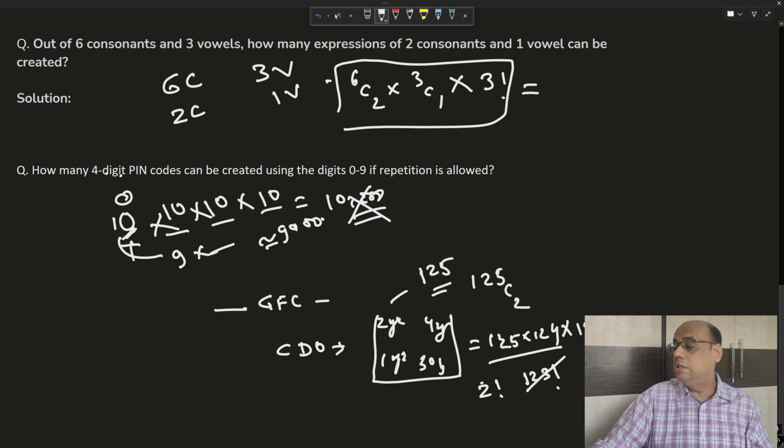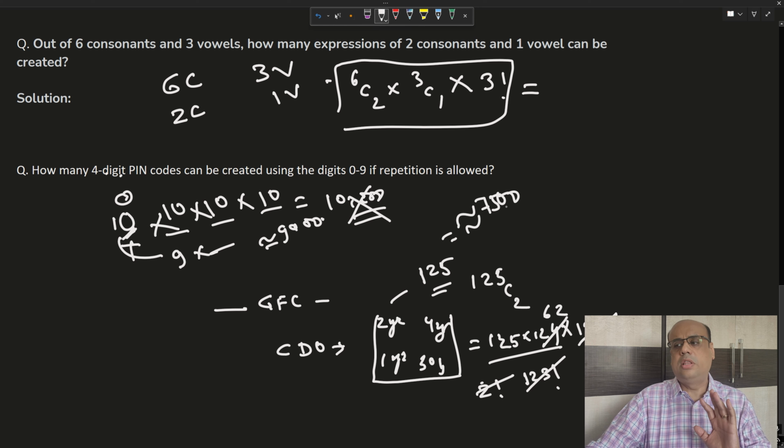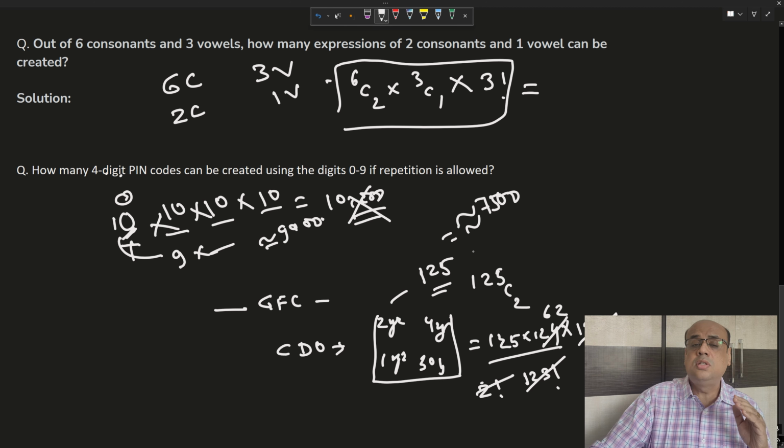So this and this get cancelled, and this is 62. So 125 into 62 is close to 7,500, I mean, more than 7,000. So the risk managers ought to have studied and found out the correlation figures for 7,500 positions within one CDO.